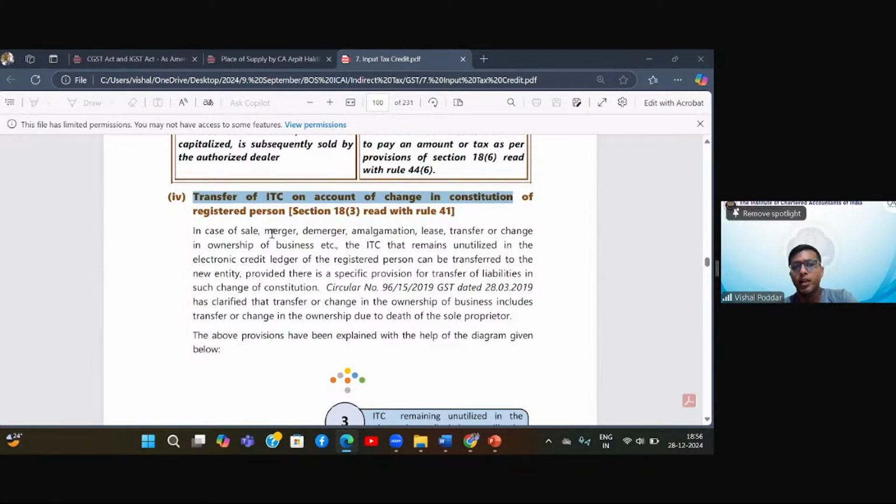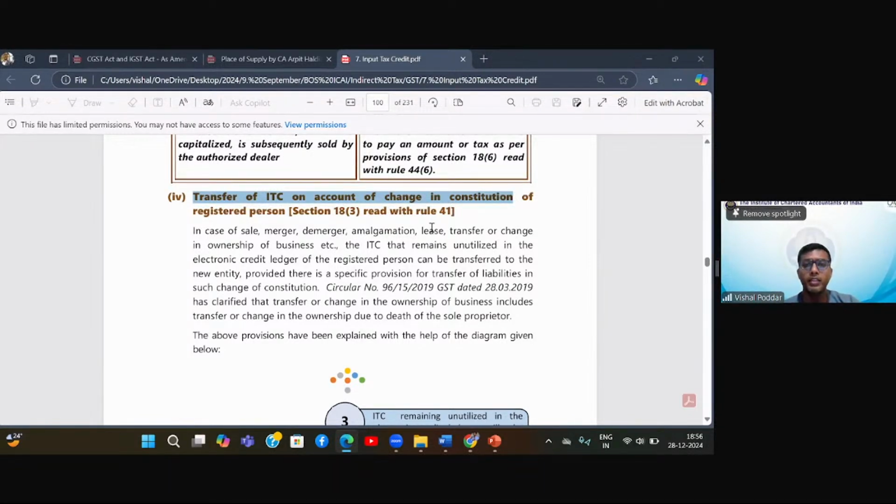It may be by way of merger, demerger, amalgamation. So we have so many models of reorganization of business. This is how you refer to this in accounts also and in income tax also. So I'm selling this business in one of these ways.